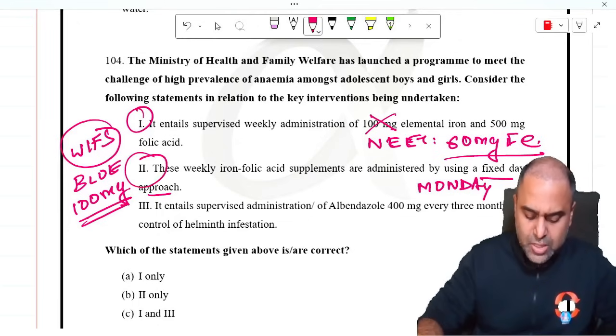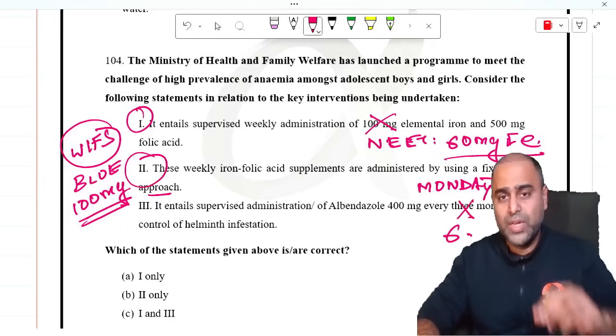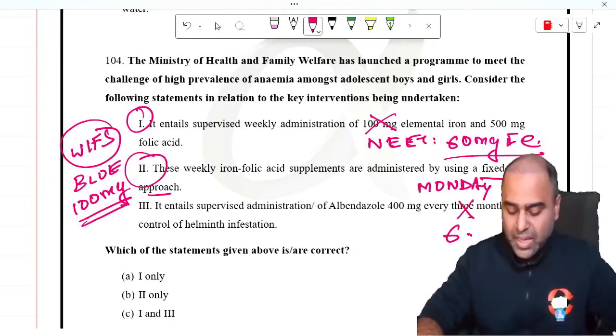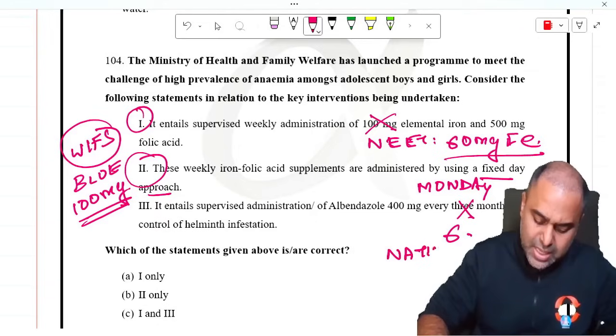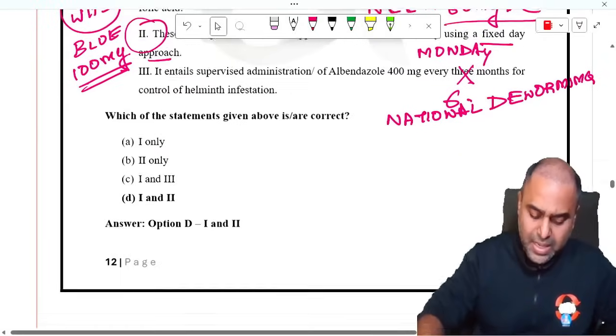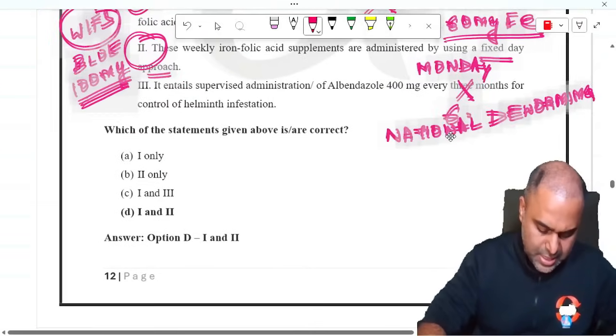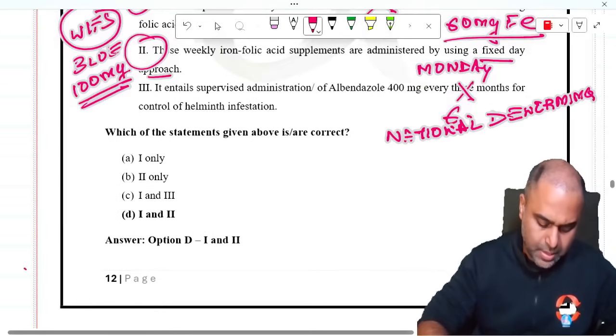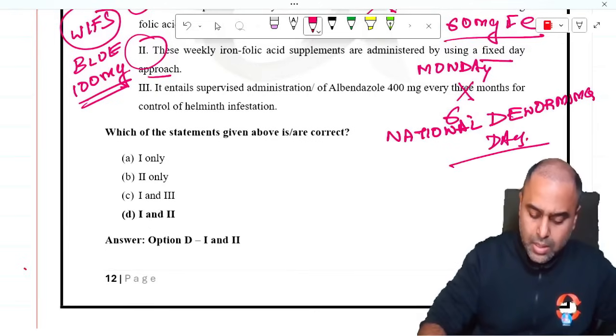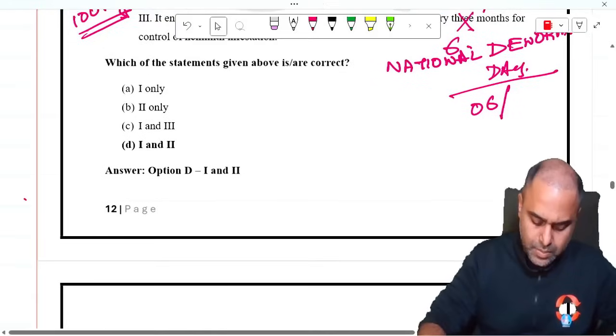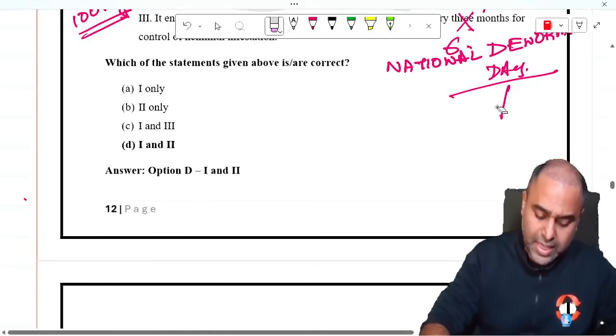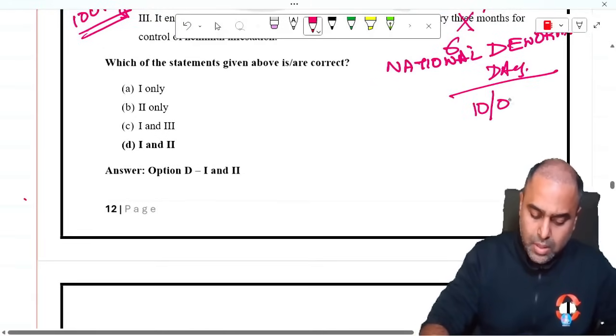It entitles the supervised administration of albendazole 400 milligram every 6 months. So we do deworming twice a year on the National Deworming Day. So guys, this National Deworming Day is celebrated on the 10th of February and the 10th of August.